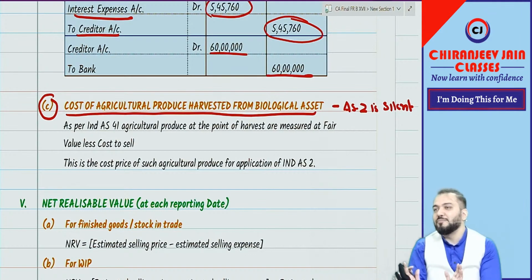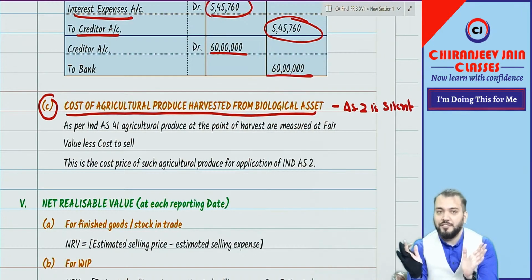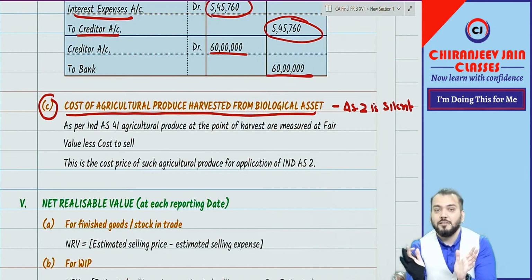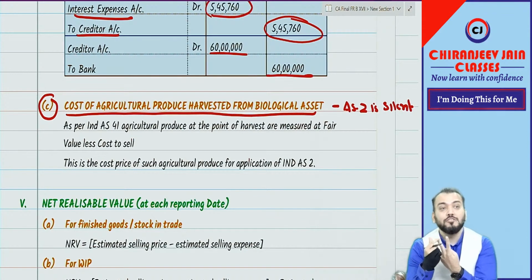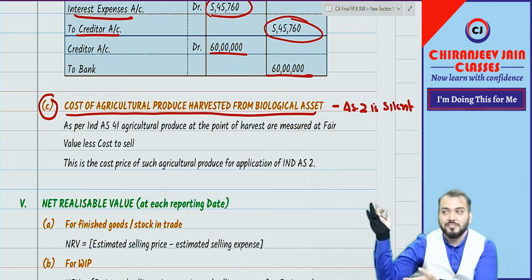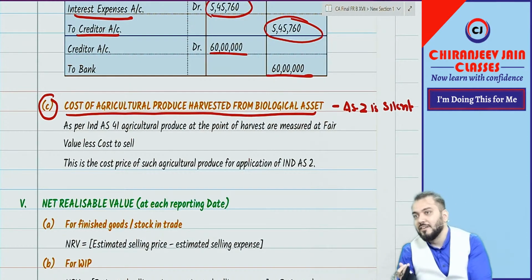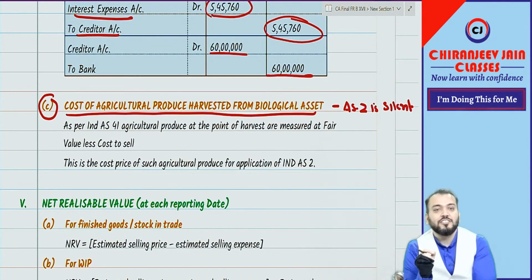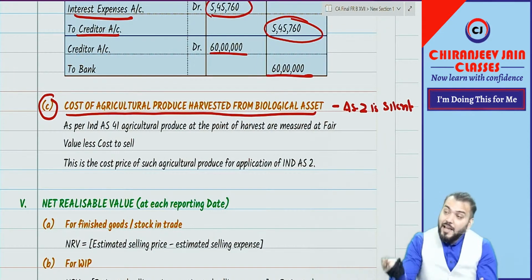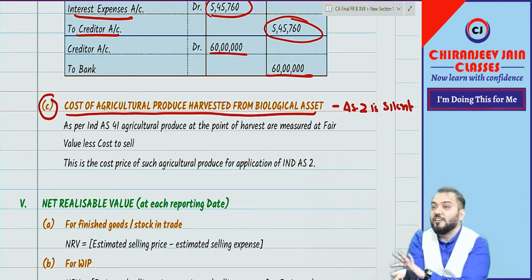So biological asset means living animal and living plant. There are two types of plant. One is non-living plant, plant and machinery. Plant and machinery is non-living, na. So we are discussing living plant, living animal. Correct? And agriculture produce harvested from biological asset.